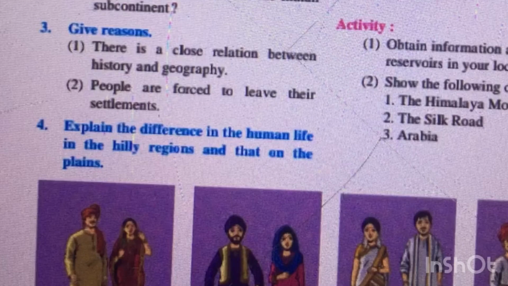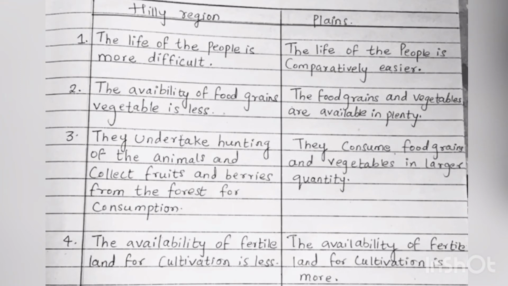See the next question 4. Explain the difference in human life in the hilly region and that on the plains. In the hilly region, the life of the people is more difficult. On the plains, the life of the people is comparatively easier.